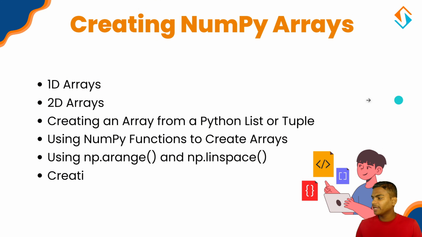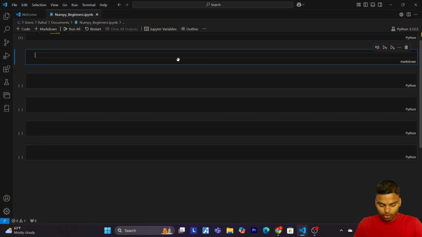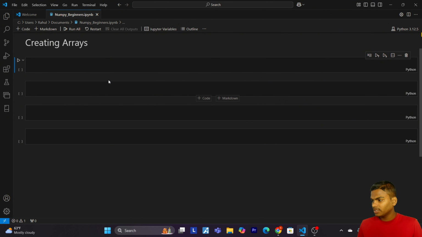Let's begin. For this, let's open your VS Code. Here I am going to provide the markdown, or you can say title. What we are going to do is creating arrays. Now we are going to create arrays.